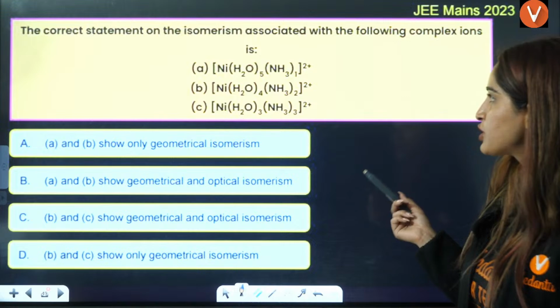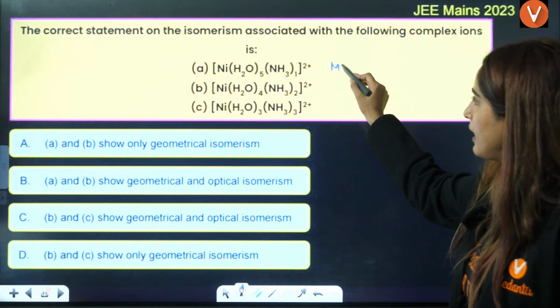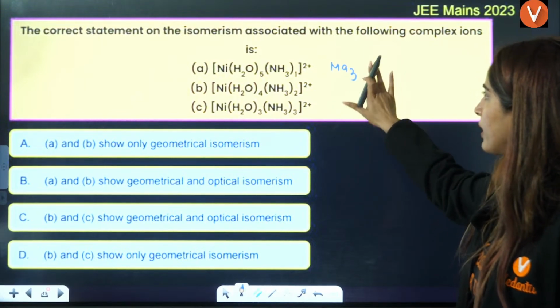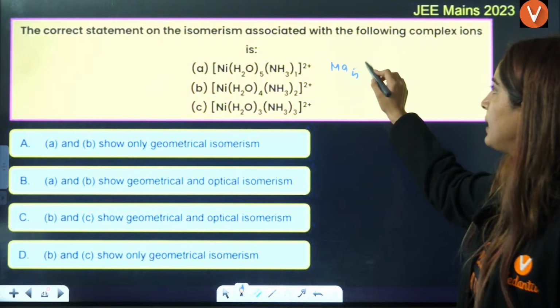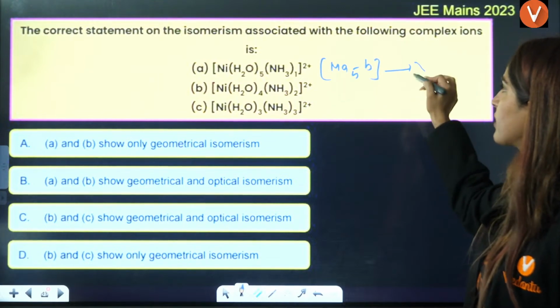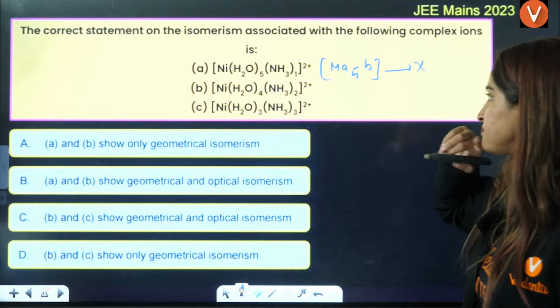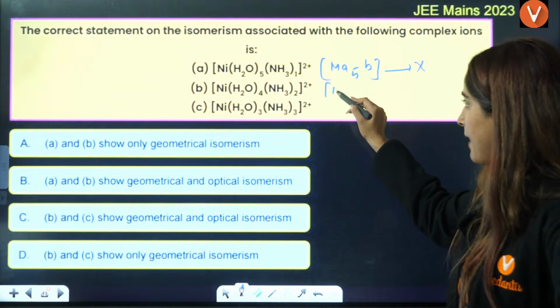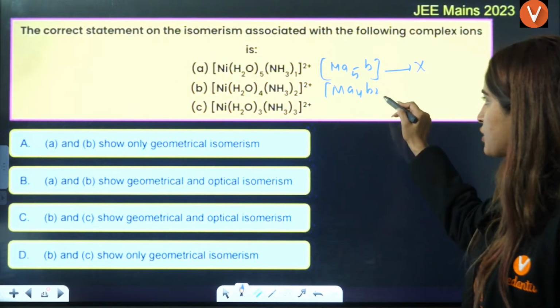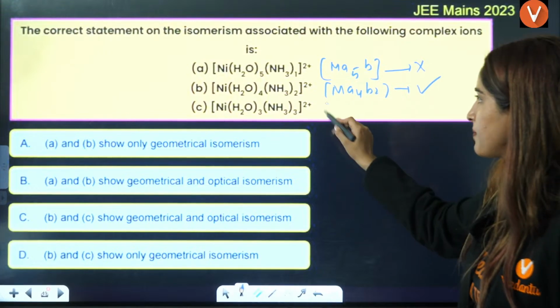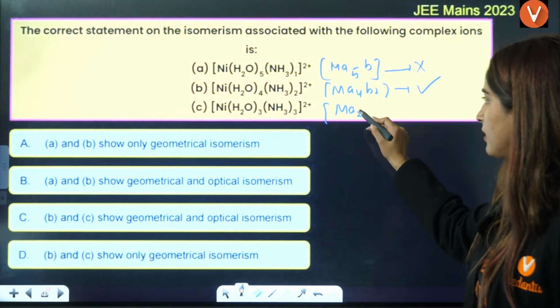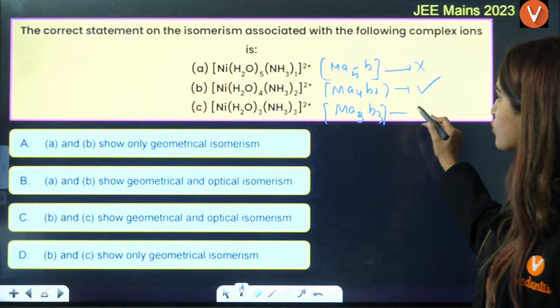A and B show only geometrical. This is MA5B. This will not show any geometrical isomerism, right? Okay. This is MA4B2. This will definitely show geometrical isomerism. This is MA3B3. This will also show geometrical isomerism.